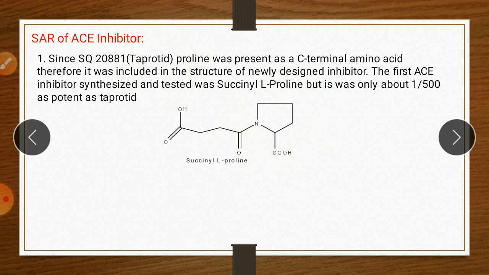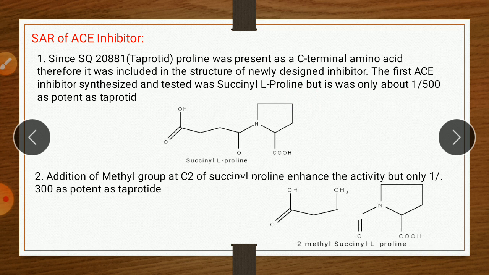But this compound, succinyl L-proline, was only about 1 divided by 500 as potent as teprotide. So it has very weak ACE inhibitor activity.